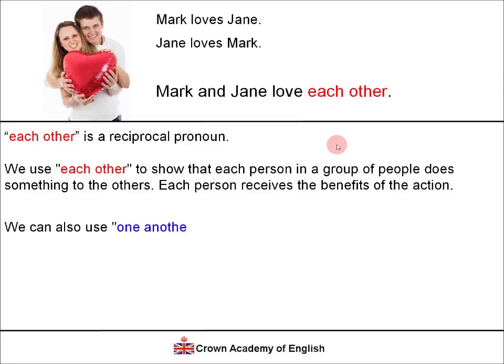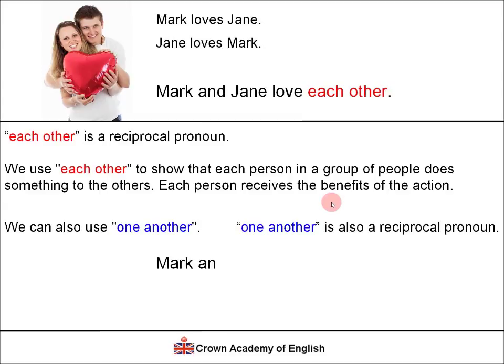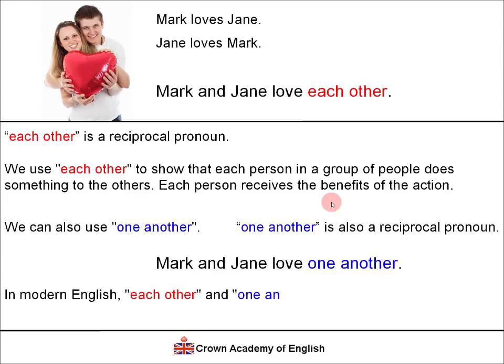And we can also use one another. And one another is also a reciprocal pronoun. So we can say Mark and Jane love one another. And in modern English, each other and one another have the same meaning and use.